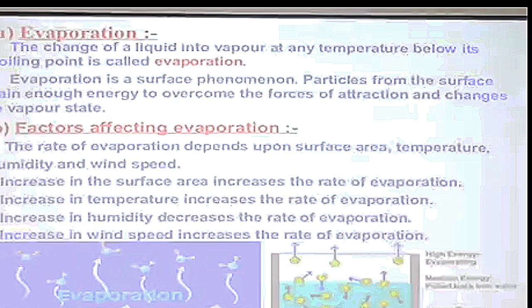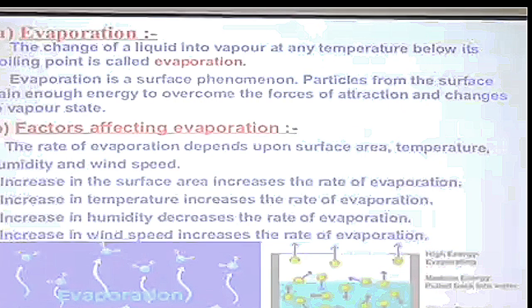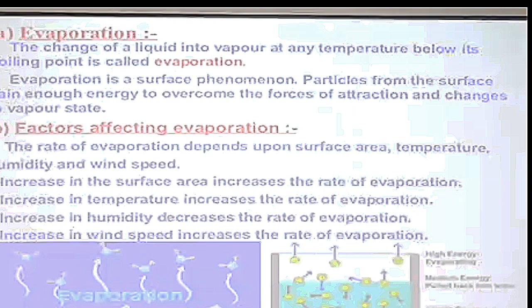Third is humidity. Humidity is the amount of water vapor present in air. Air at any place can hold a fixed, particular amount of water in it. If the humidity is already high, then it cannot hold more water vapor. So as a result, if humidity is high, the rate of evaporation decreases because water now cannot change into water vapor. So the rate of evaporation decreases with the increase in humidity.